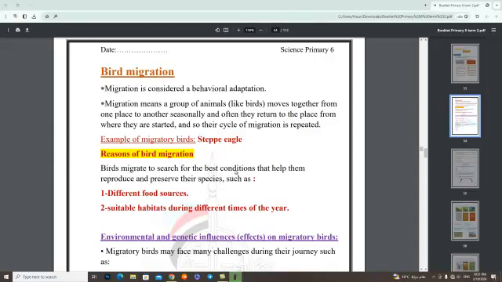Migration means a group of animals like birds move together from one place to another seasonally, and often they return to the place from where they started, and so their cycle of migration is repeated. Example of migratory birds, steppe eagle.